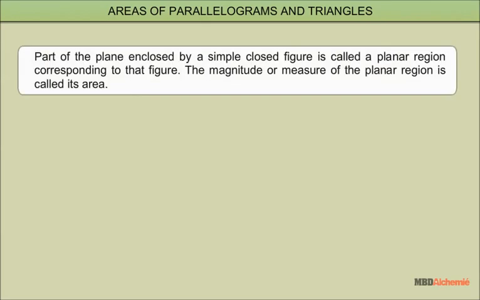Part of the plane enclosed by a simple closed figure is called a planar region corresponding to that figure. The magnitude or measure of the planar region is called its area. This magnitude is always expressed with the help of some number in some unit.